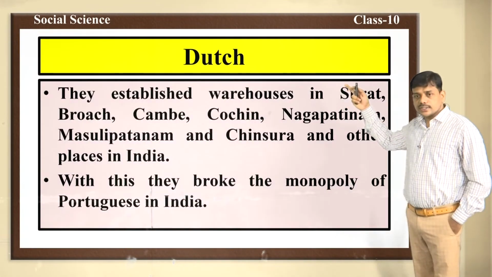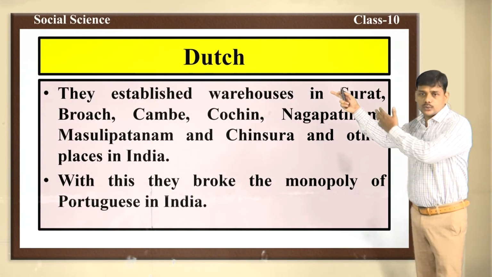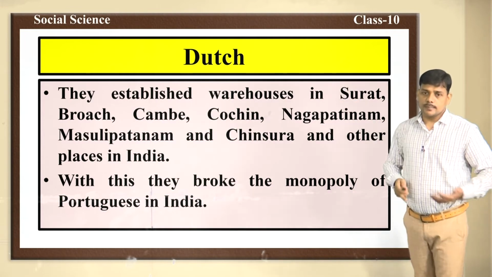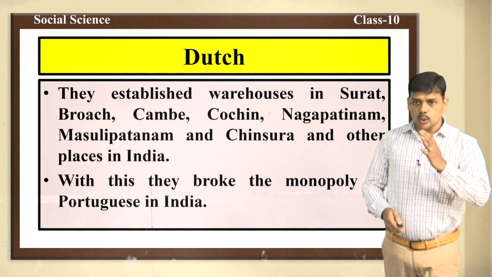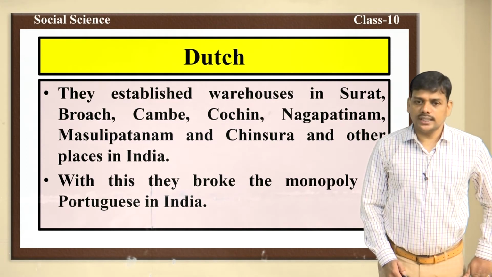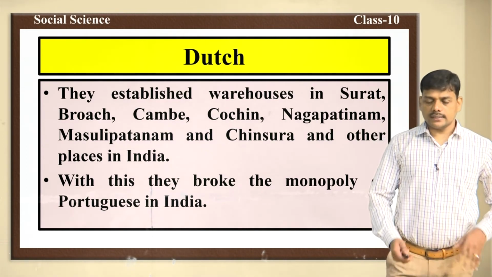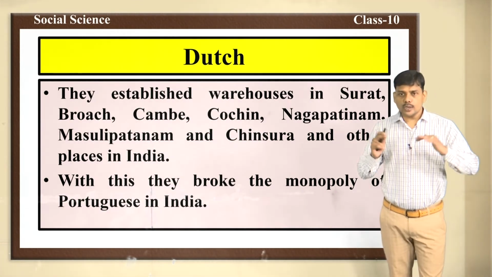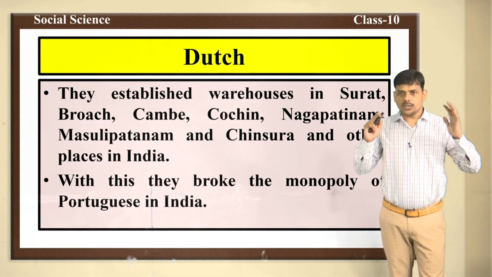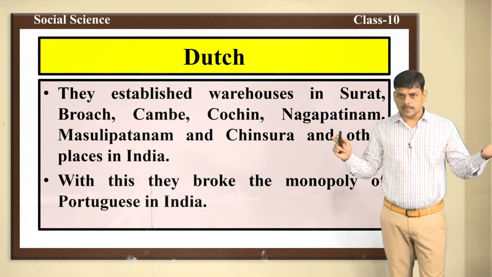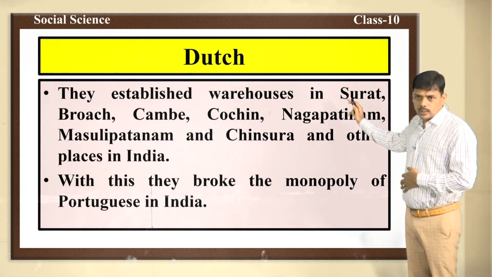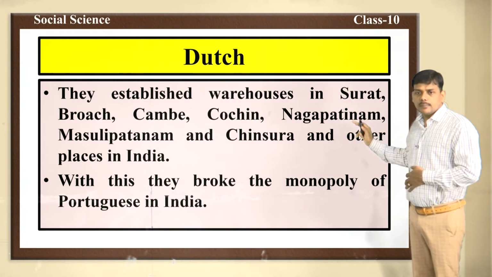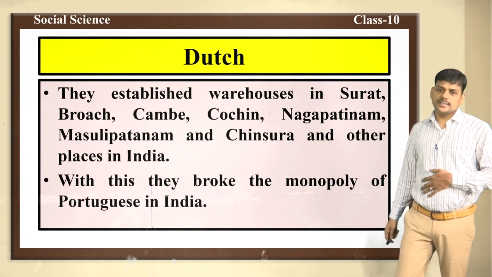They were successful in establishing warehouses in these places, but with this they broke the monopoly of the Portuguese in India. We have already discussed that with the arrival of the Dutch and the British, the Portuguese were not able to compete with them. The Dutch were very powerful and they broke the monopoly of the Portuguese in India.